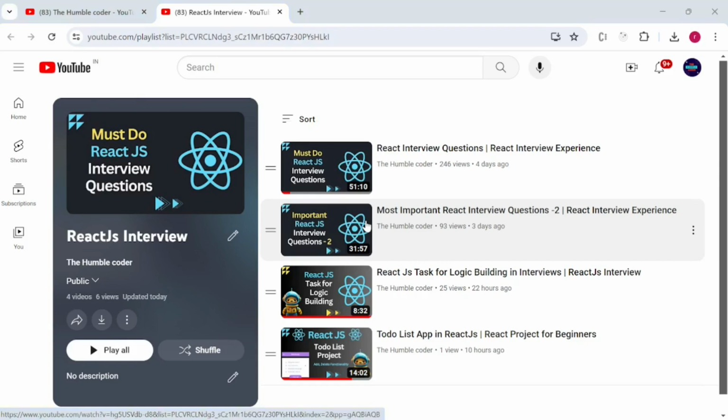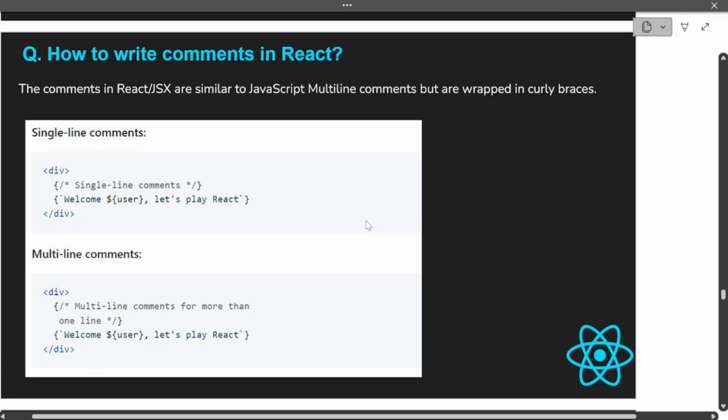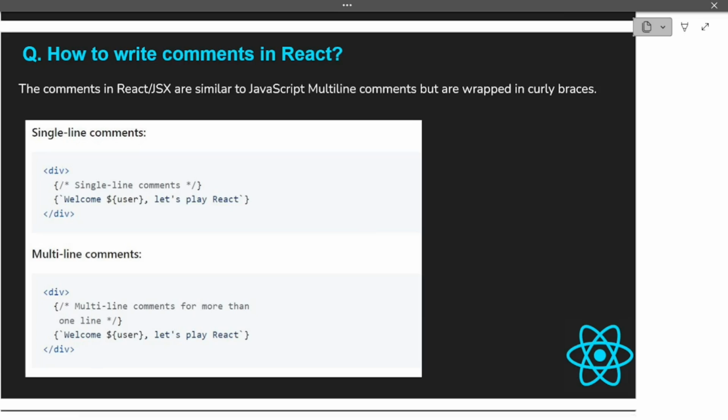So let's start with this video, and the first question for today that we have is how to write comments in React.js. We are starting with a simple question and then we will move forward. So basically the comments in React.js are similar to JavaScript multi-line comments, but they are wrapped in curly braces.